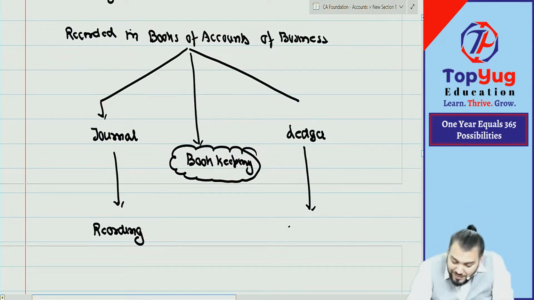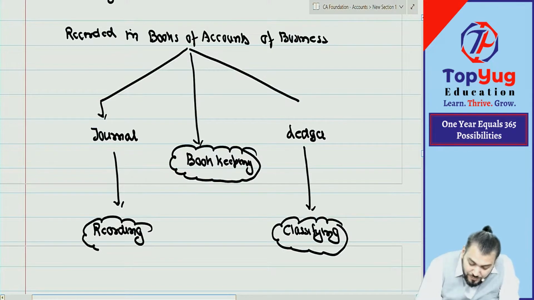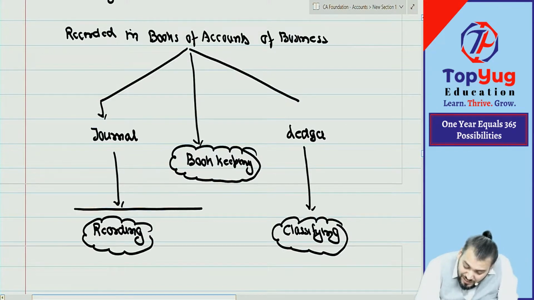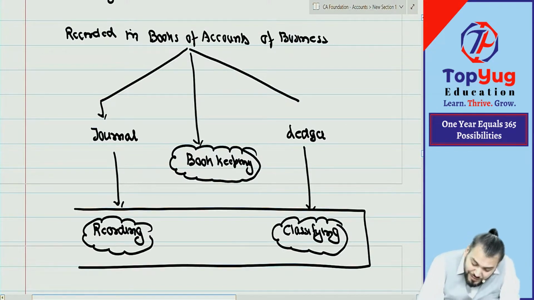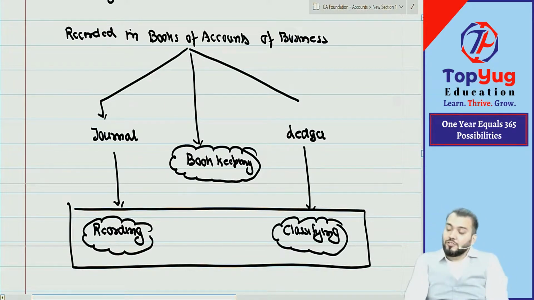So that is known as classifying. Actually, these two are recording only.